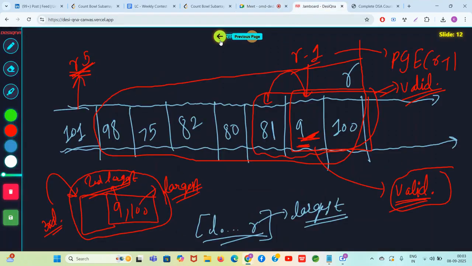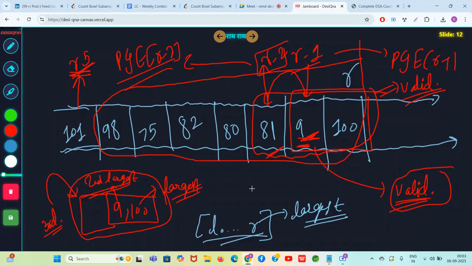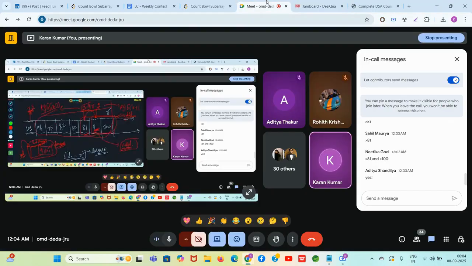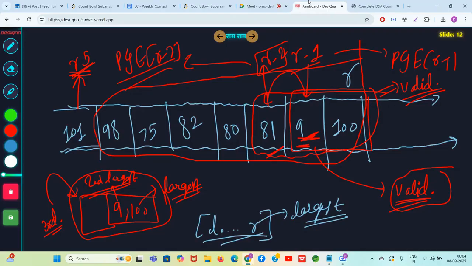So guys, 81 is at index R minus 2. Can you tell me, to get a number greater than 81 on the left hand side, what function you are going to call? PGE of R minus 2 will tell in one stroke which number greater than 81 is coming on the left. Which is greater than 81 on the left? You can see it in the Google chat. So guys, PGE of R minus 2 will directly make you jump from 81 to 82.